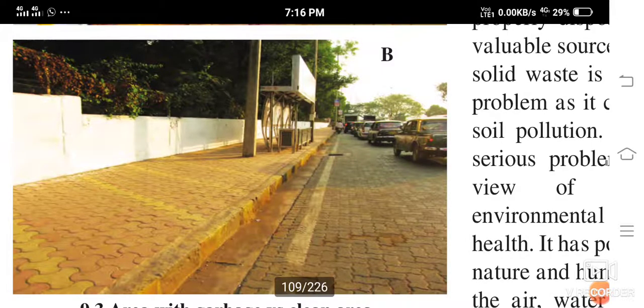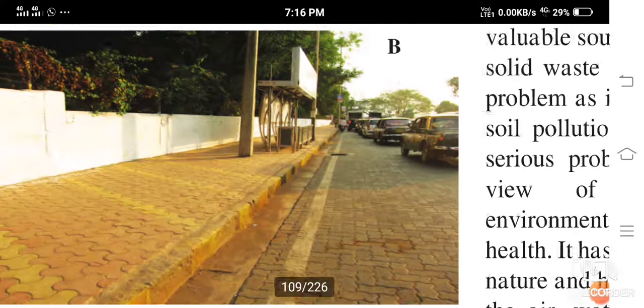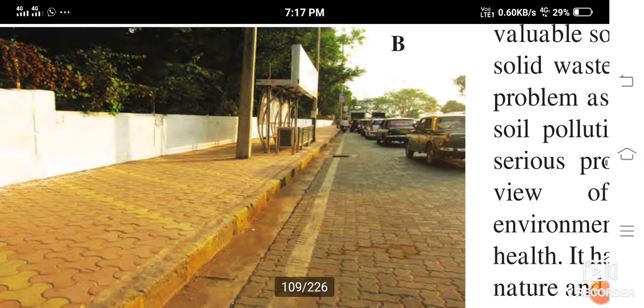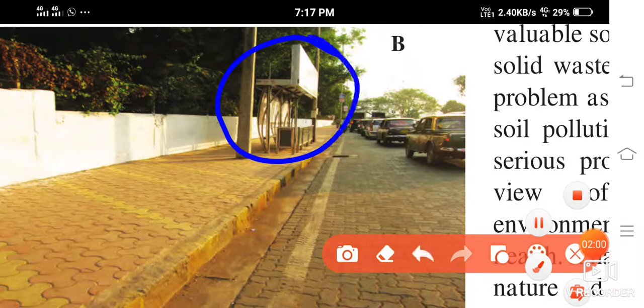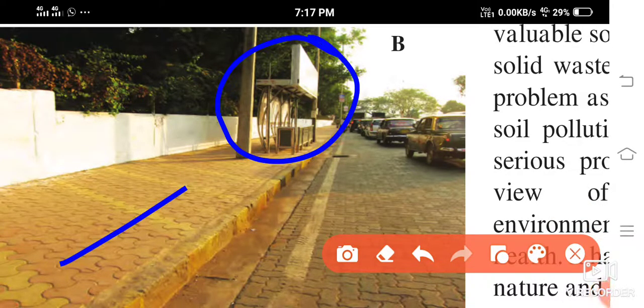And in the figure B, you can see the road is so very clean. Here is a bus stop, right? Yes, you can see the bus stop over here, and you can see the road over here, this is the footpath, right? This is the road where the vehicles are going. So that is really clean.